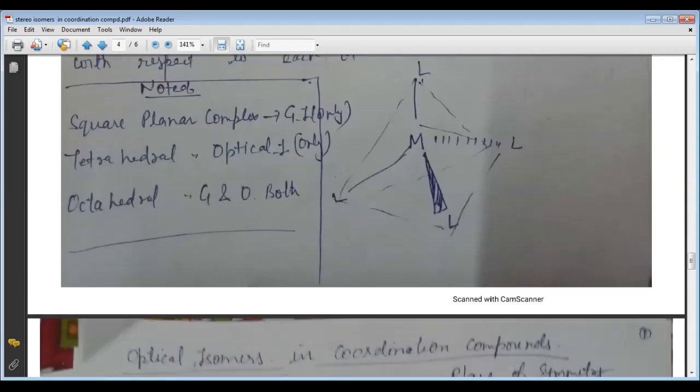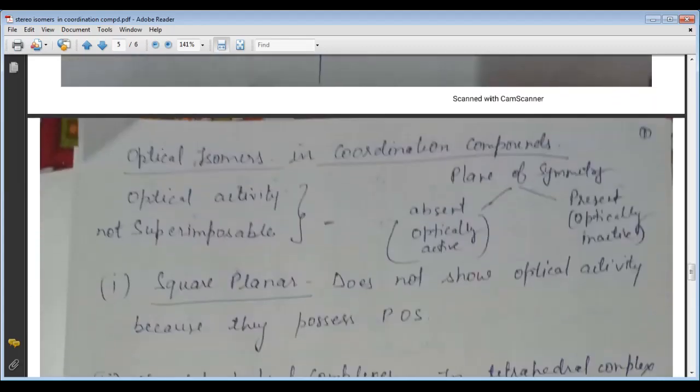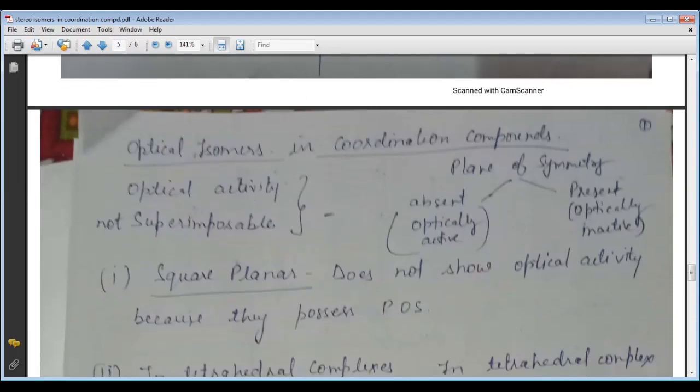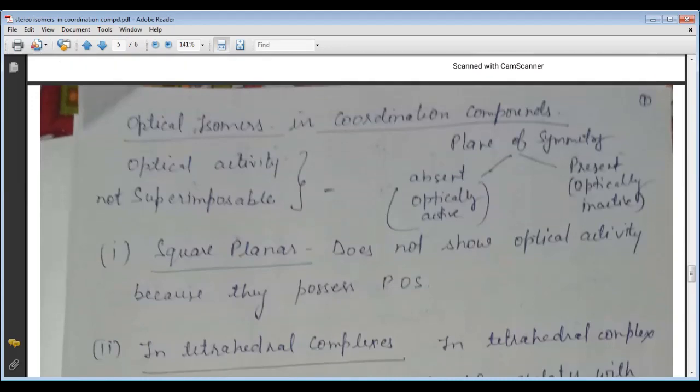Here I noted that the square planar complex shows only the geometrical isomerism. Tetrahedral complex only the optical isomerism, but there's some special conditions, not every time. And the octahedral complex shows the geometrical and the optical, both types of isomerism. Now the another type of isomerism, another stereoisomerism, is the optical isomerism in the coordination compound.